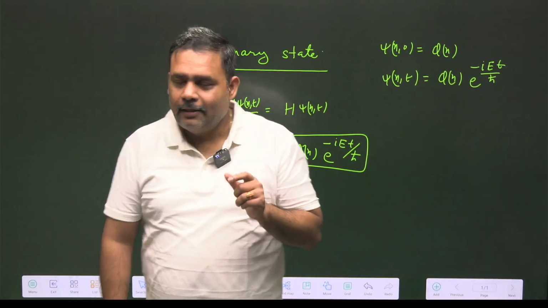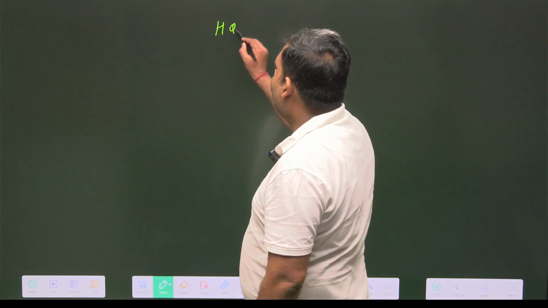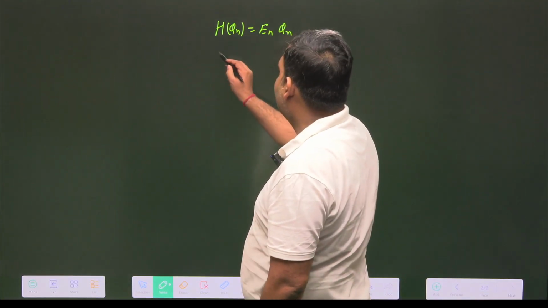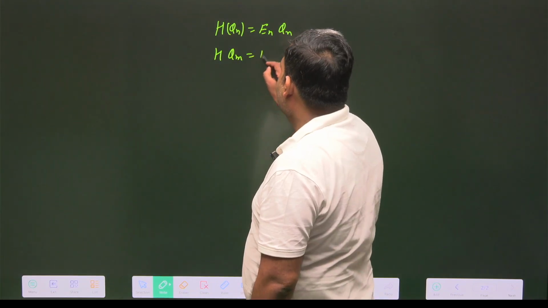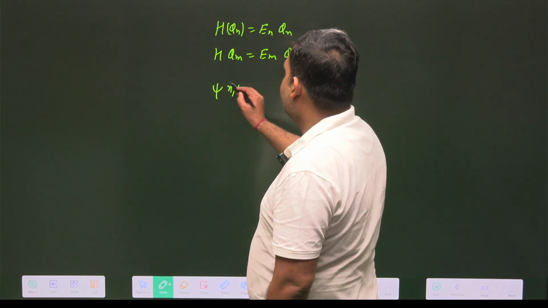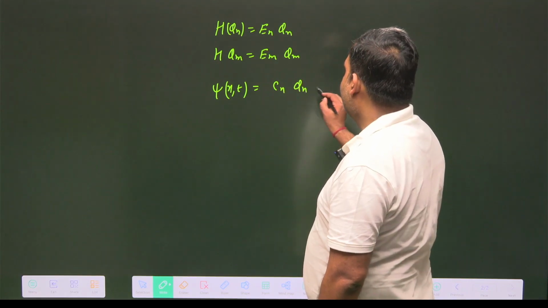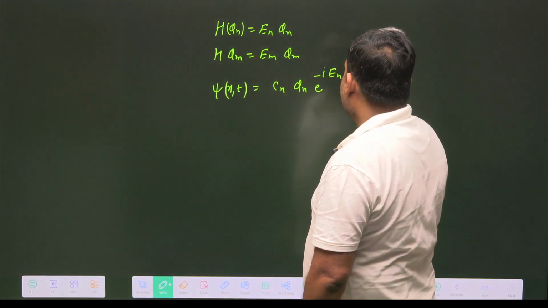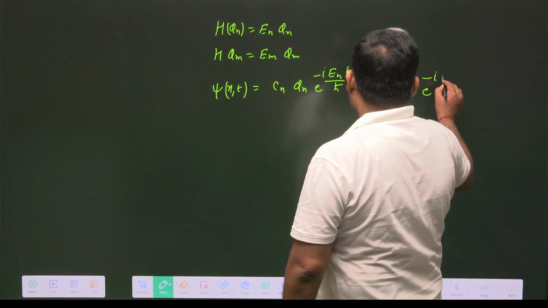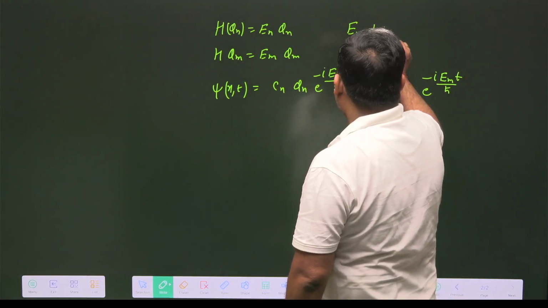So you have to just see, suppose we have Hφn = Enφn, and Hφm = Emφm, and suppose we make a state ψ(x,t) whose value is equal to Cn φn e to the power minus i En t upon h cut, plus Cm φm e to the power minus i Em t upon h cut, and here we have En not equal to Em.